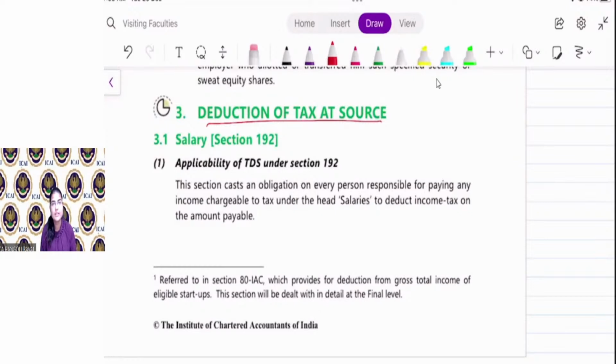There are many sections under which on different types of income you have to deduct tax at different rates. So we will discuss the different sections of this chapter under which we will learn on which kind of income what will be the rate of TDS. The TDS is required to be deducted by the payer only. Remember, my dear friend, who will deduct TDS? Payer, right? So let us discuss the first section, that is section 192, TDS on salary.